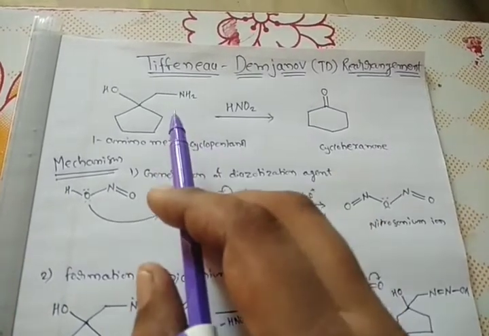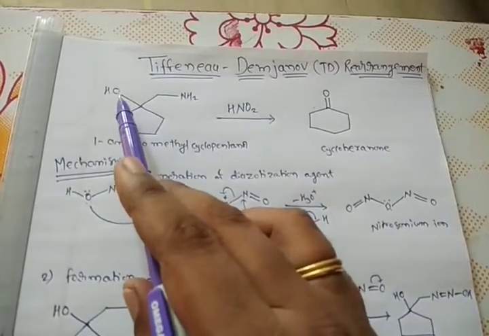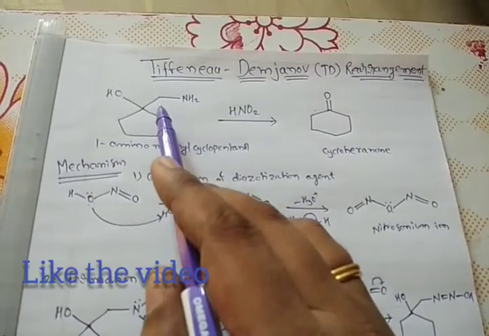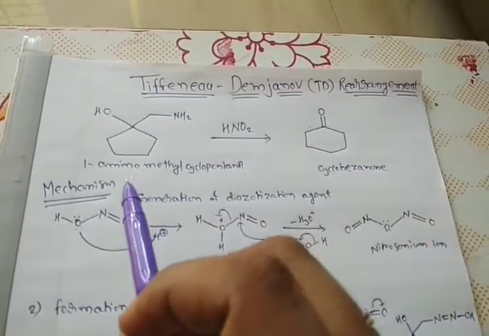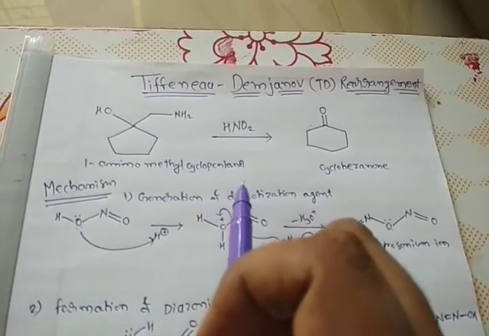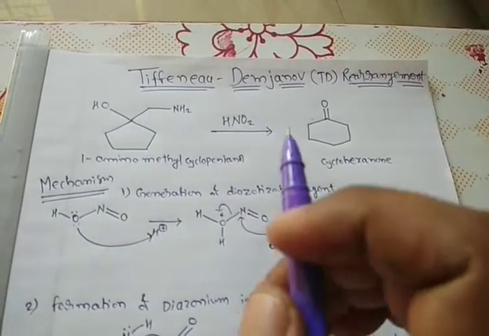Now here the beta amino alcohols means that with respect to the OH group, the amine group is on the beta position. So here we have taken one example, 1-aminomethyl cyclopentanol, which reacts with nitrous acid to give the cyclohexanone.